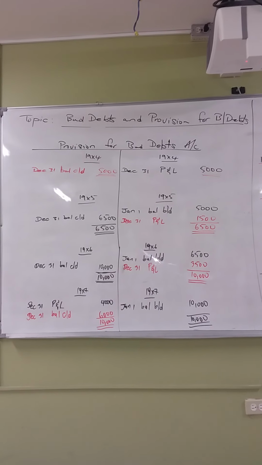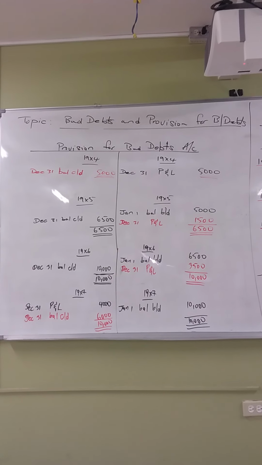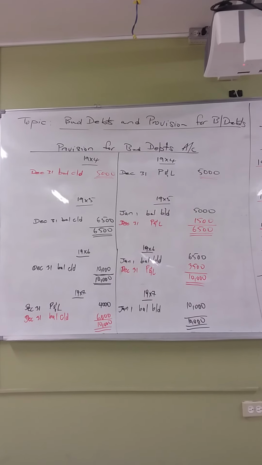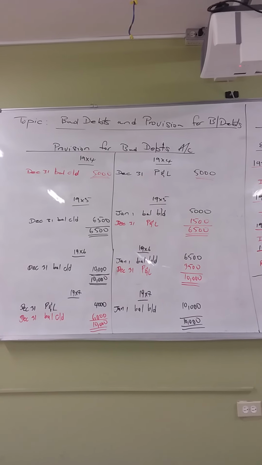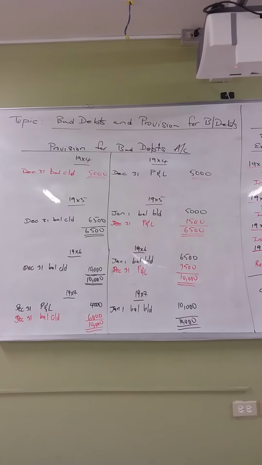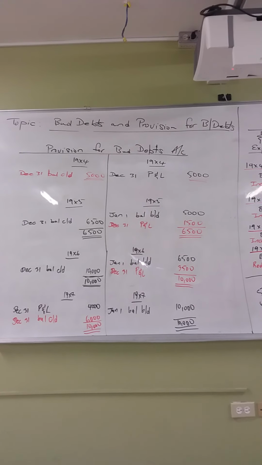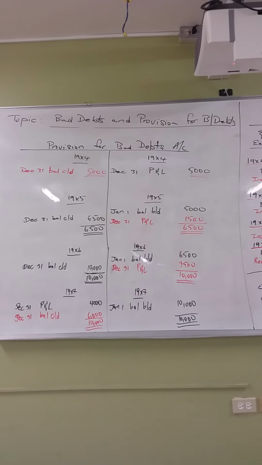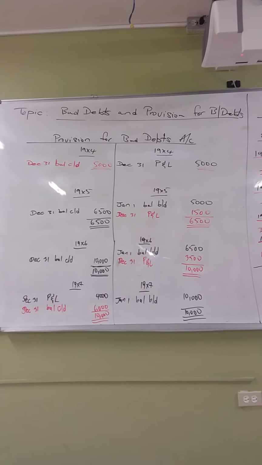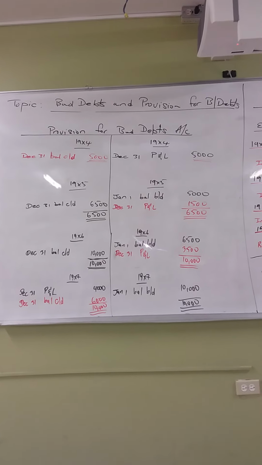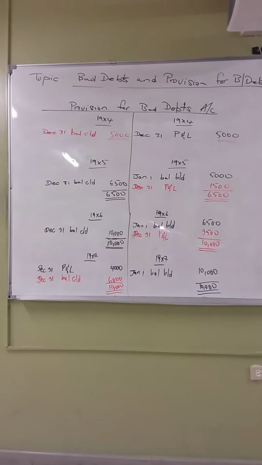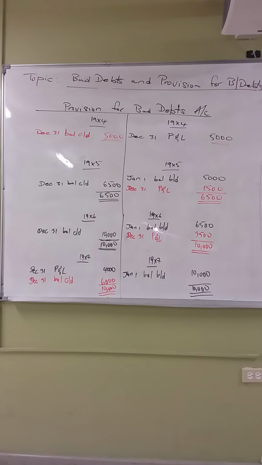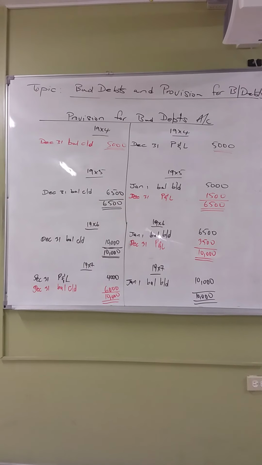So what do we have? We had 10,000, but how much do we require for the year 1997? 6,000. So does that represent an increase or a decrease? It represents a decrease. So we had 10,000 that we set aside, but we are now required 6,000. Because it represents a reduction, on the debit side you have to put what it had decreased by.